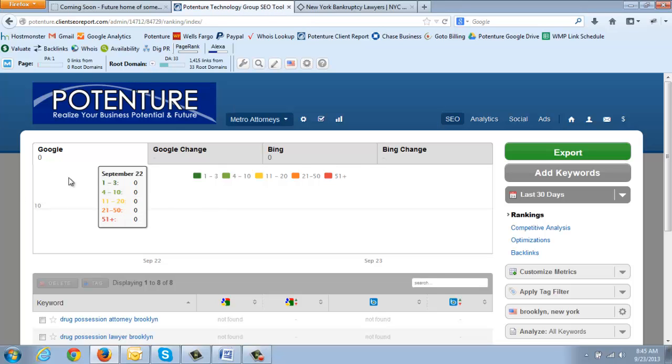So right here, this is our SEO tool. You're going to get full access to this where you'll be able to check your rankings. You'll be able to check your traffic, your analytics. We're going to integrate that. So a little more on that in a moment.